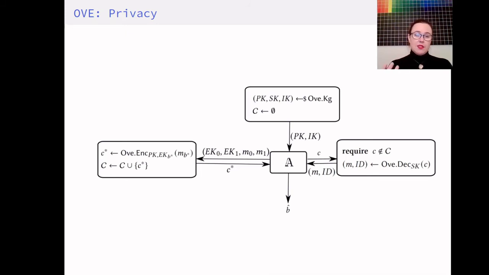She also has access to a decryption oracle here. Now she sends EK0, EK1, M0, M1 to her challenge oracle that answers with the encryption of one message under the corresponding encryption key. And here as well, she should be able to distinguish between M0 and M1 encryptions of them in order to win the game.